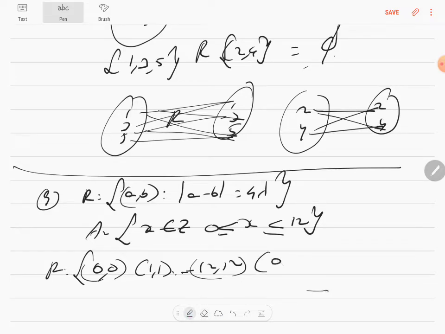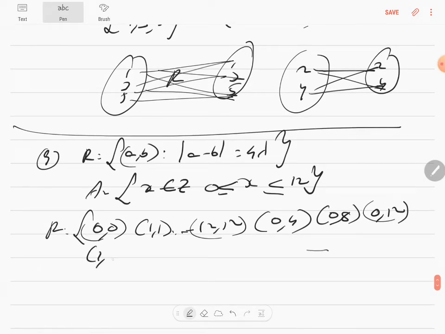Then you have to write 0, add a 4, it will be a multiple of 4. Add an 8, it will be a multiple of 4. Add a 12, it will be a multiple of 4. Then go for 1, add a 4, it becomes 5. When you subtract, it will be 4, correct. Add an 8, then add a 12. You can't. I can't write 1 comma 13. I'm trying to write it to show you, you don't do that.